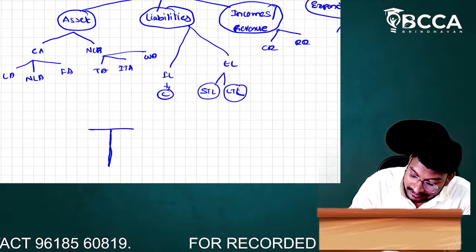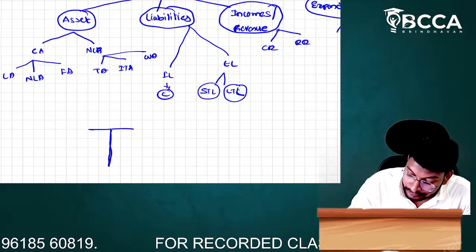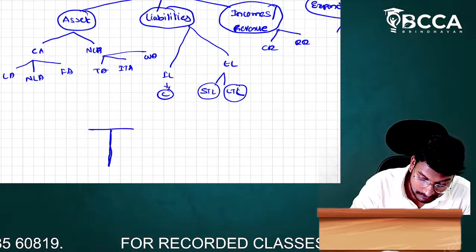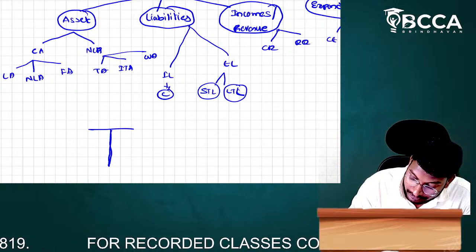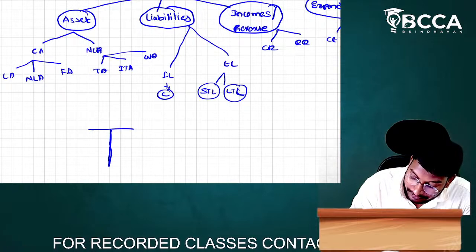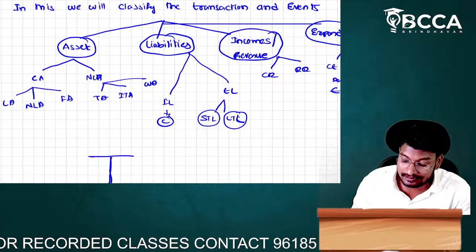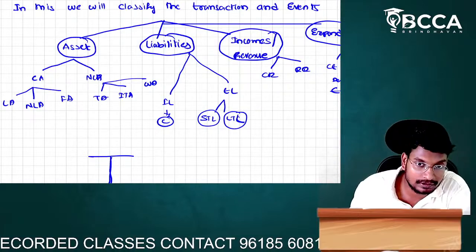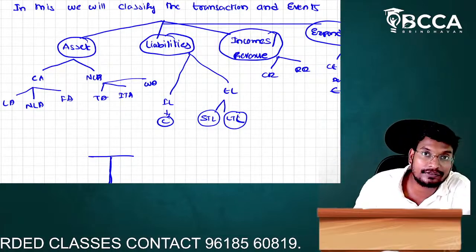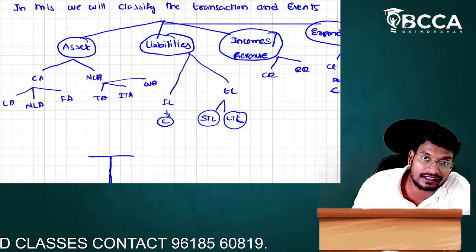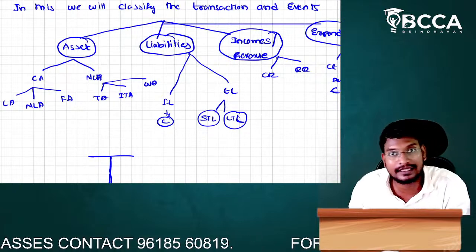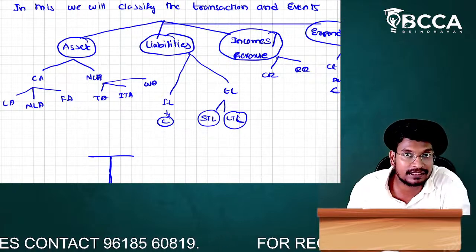Next, expenditure is classified into two types: capital expenditure and revenue expenditure, and next, deferred revenue expenditure. These are all the classification of accounts. With the classification of accounts, we will not get any profit or loss.